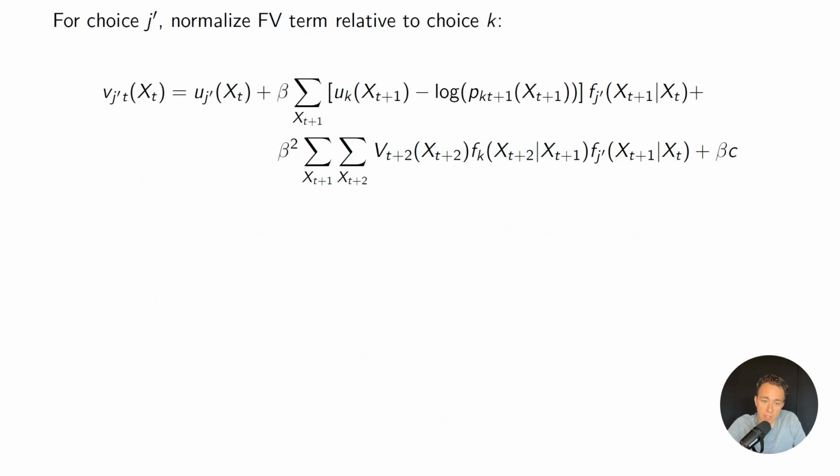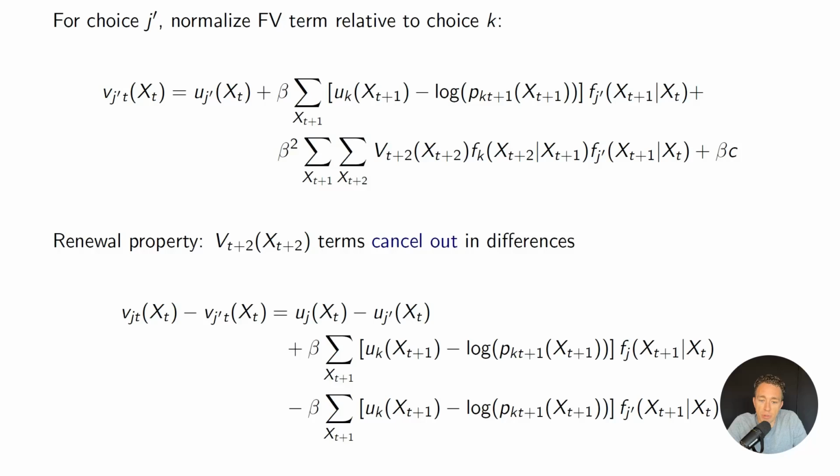So let's choose another option, j prime. It doesn't have to be j, it doesn't have to be k, it doesn't have to be 0. And we're going to also normalize that future value term with respect to choice k. So I'm going to do the same exercise. I'm going to say that I took action j prime in period t. That's going to give me the flow utility, and then some transition probability in t plus 1. I'm normalizing with respect to k in t plus 1, and then I have a successive transition probability here for my expectation for vt plus 2.